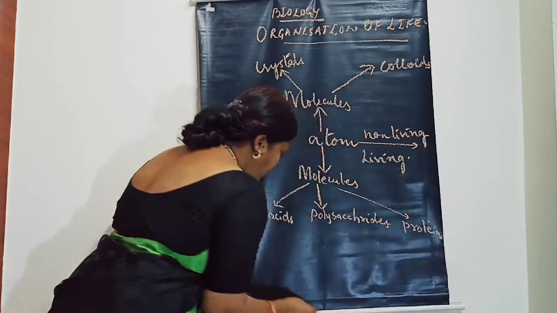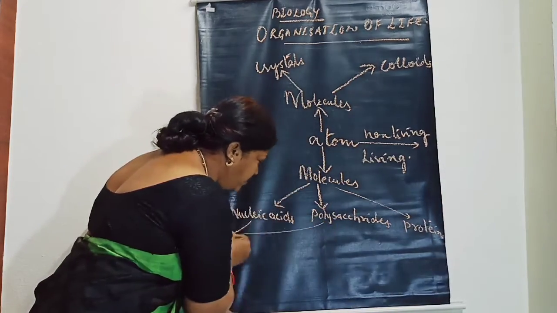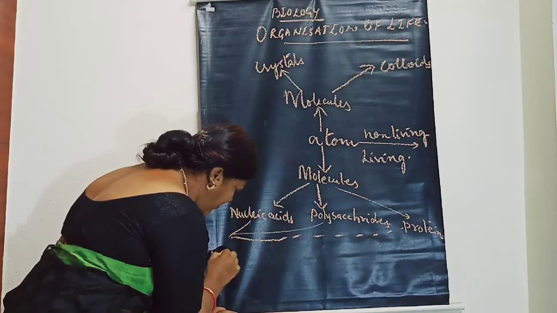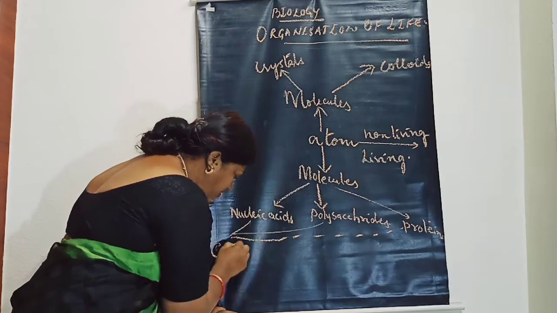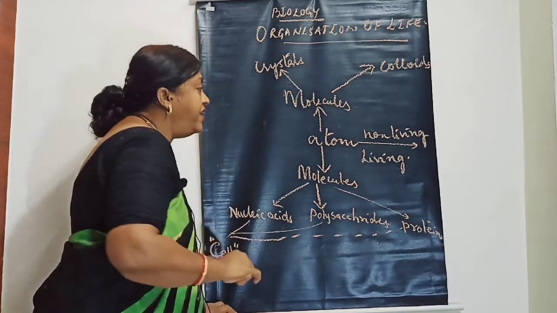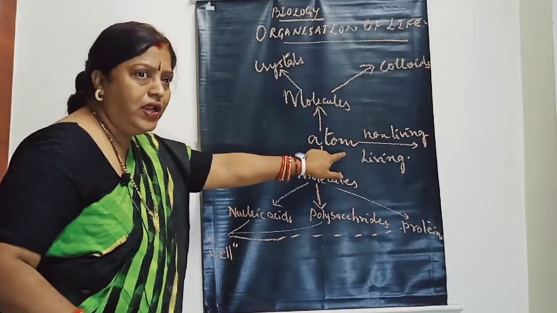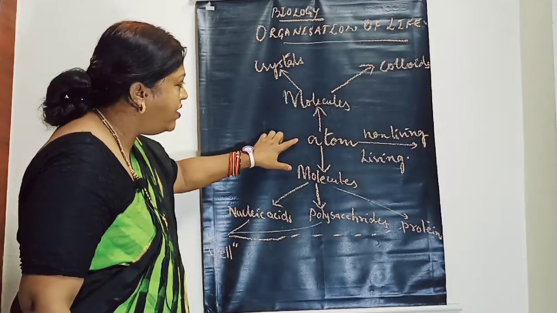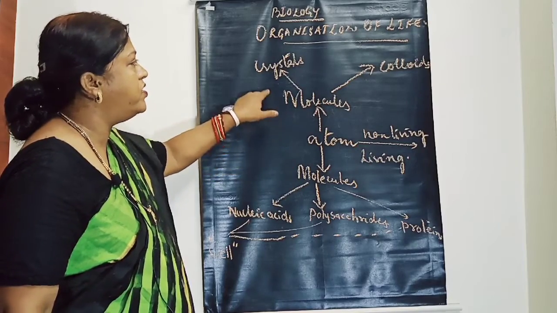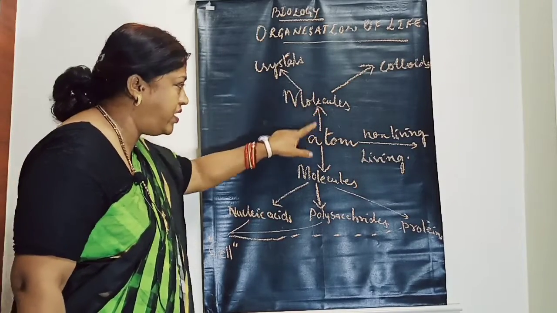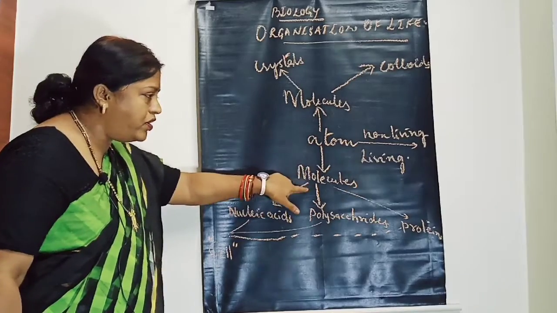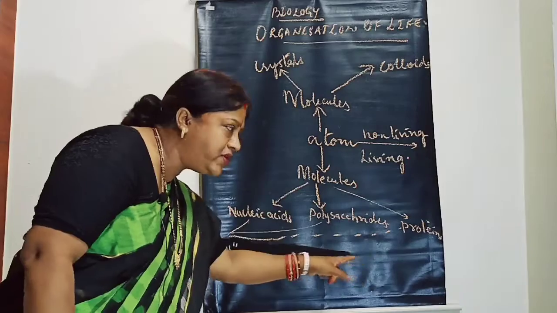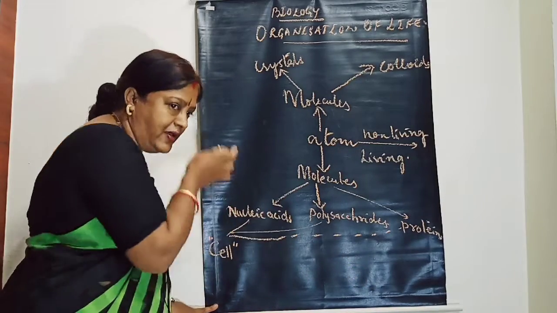Nucleic acids, polysaccharides and proteins together make the cell. So whether it is non-living or living, they make their beginning with atoms. In non-living, atoms give molecules, molecules give crystals and colloids. In living, atoms give molecules, molecules give rise to nucleic acids, polysaccharides and proteins, which together make the cell.